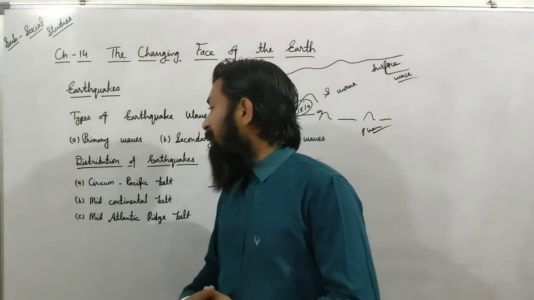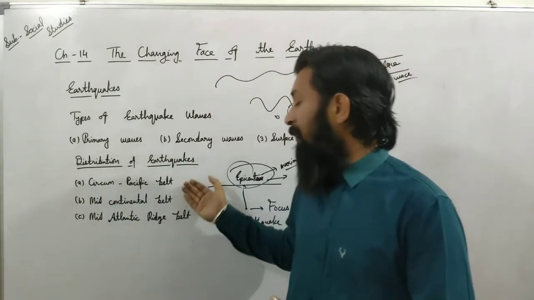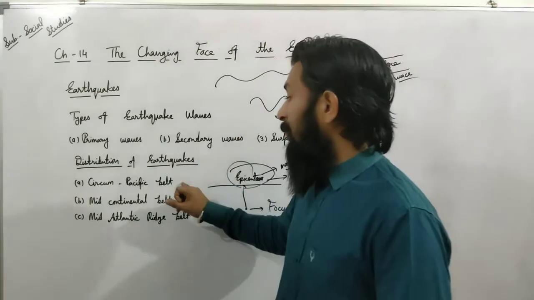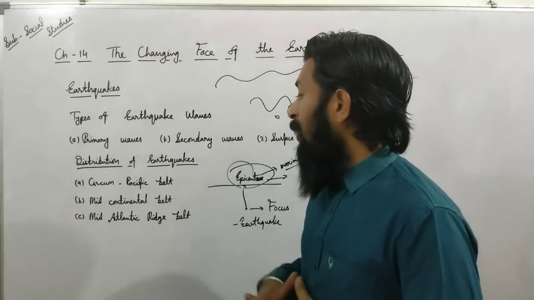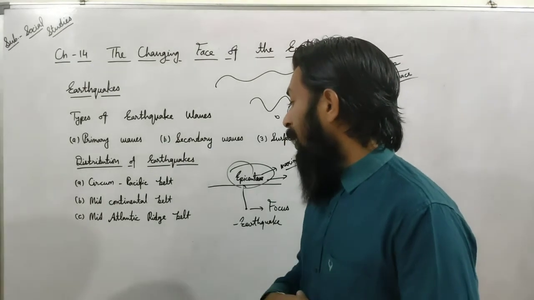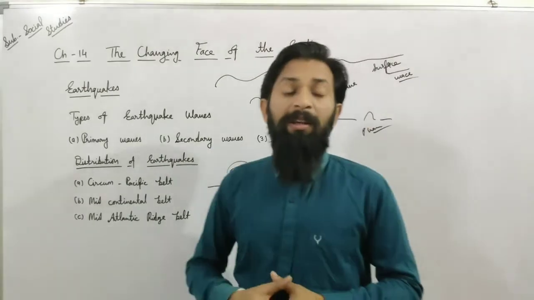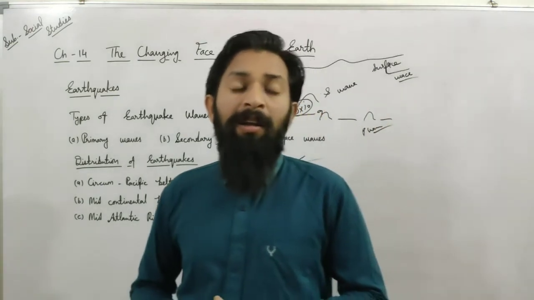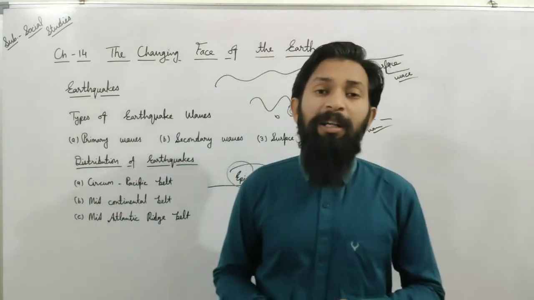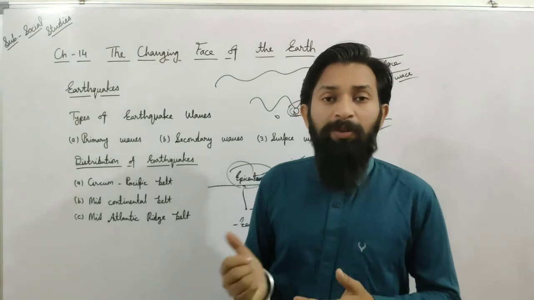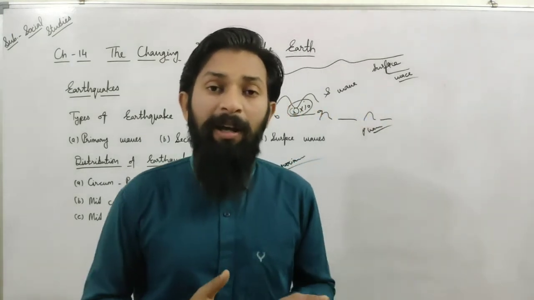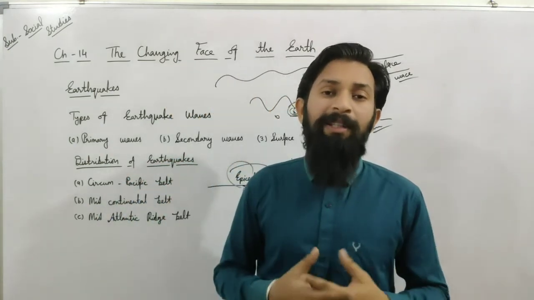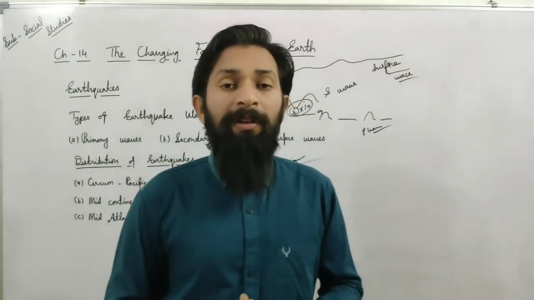After that, we discussed the distribution of earthquakes. The circum-Pacific belt, like the Pacific Ring of Fire, also has earthquakes. The mid-continental belt and the mid-Atlantic ridge belt are also facing earthquakes. And in our India, about 50% of the area, like Himachal Pradesh, Uttarakhand and similar places, faced earthquakes, and the northern Himalaya and the Ganga and Brahmaputra region also face such movements and calamities in daily life.